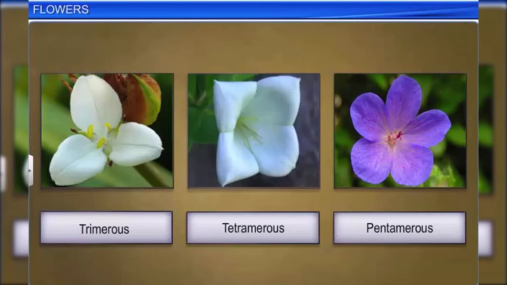Flowers are also classified as trimerous, tetramerous, or pentamerous based on the number of floral parts like sepals, petals, and stamens.